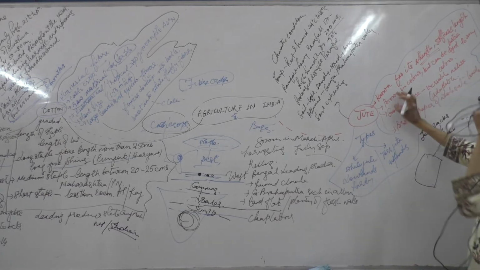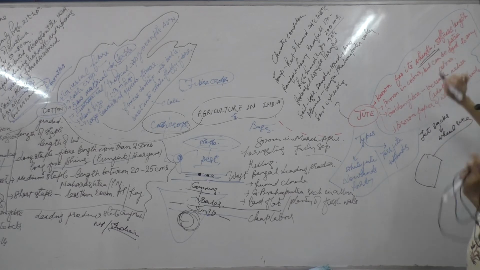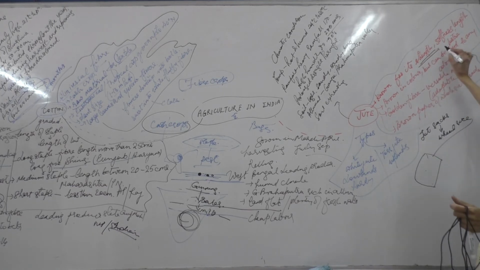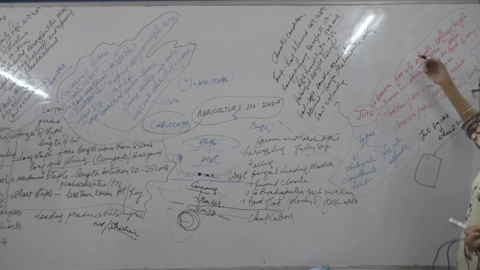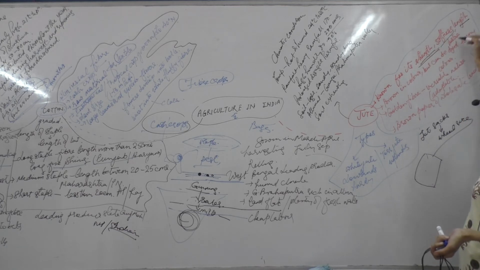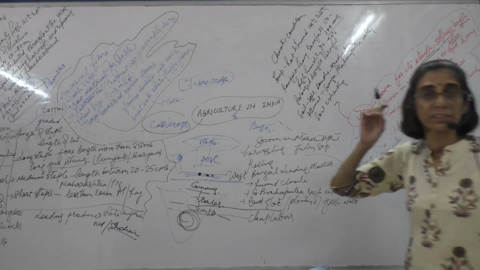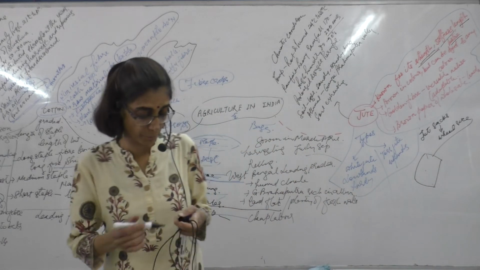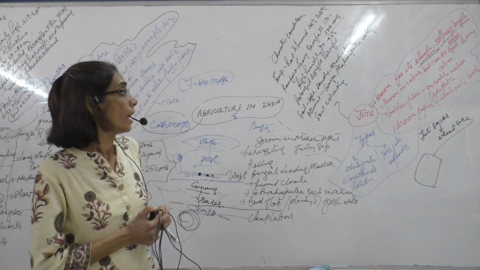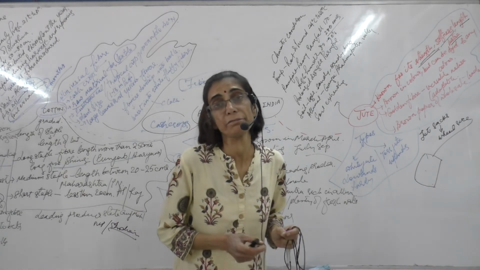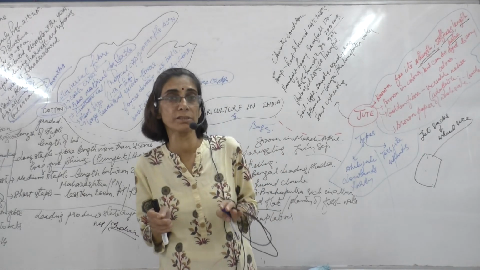It is known for its strength. Along with that, when we are speaking about jute, softness, length and luster. Luster is the shine that it gets because of that particular fiber. It is called the golden fiber because it is versatile in nature.